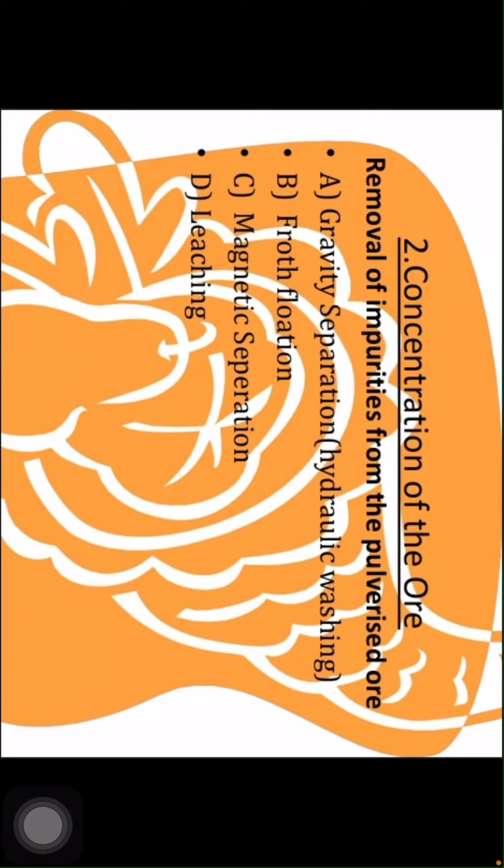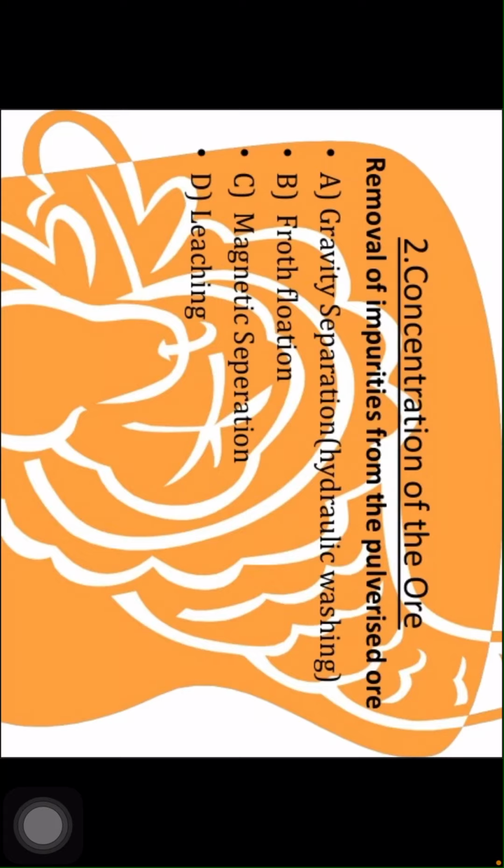Next, concentration of the ore: removal of impurities from the pulverized ore. Concentration of the ore is, my dear children, the removal of unwanted impurities, for example unwanted rocky materials like sand and clay. I already told you these are called gangue. So, it is the removal of impurities from the pulverized ore.